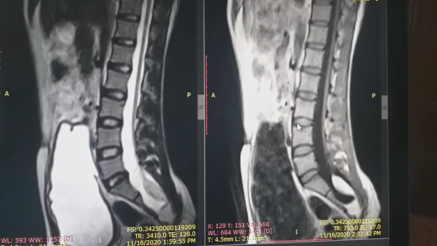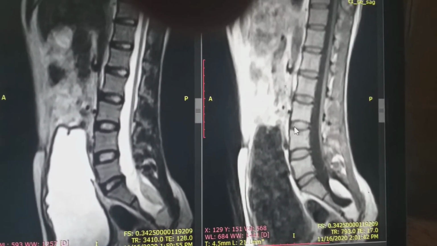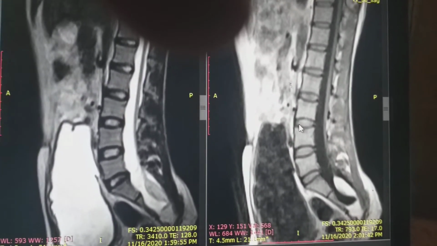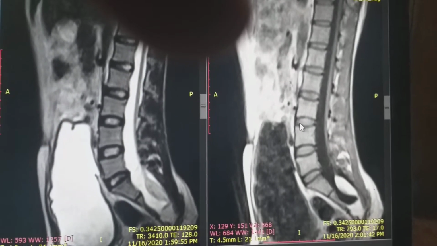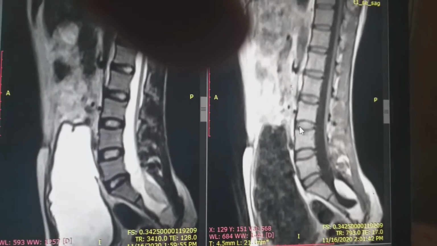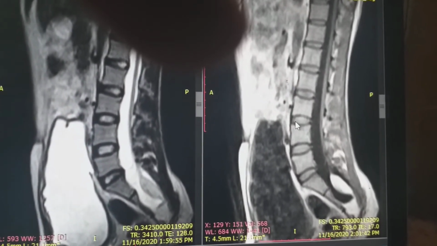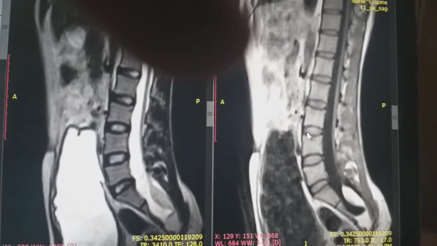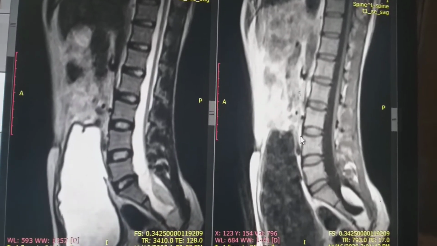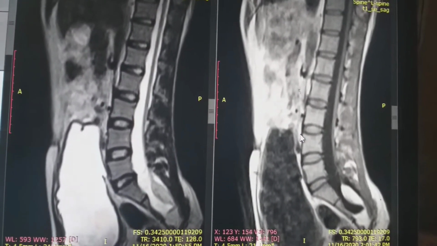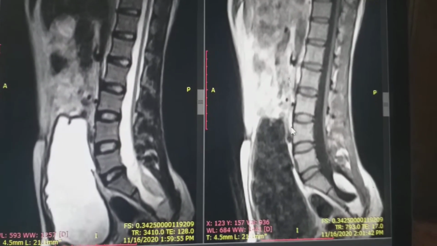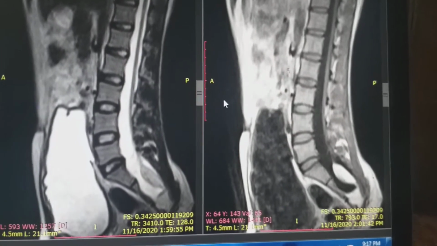Dear colleagues, this is a male 30 years of age patient, complaint of gradual weakness in both lower limbs, decreased sensitivity and sensation, and also difficulty in defecation and micturition. Here this is a typical exam case which I am going to show you, and the examiner always shows the student